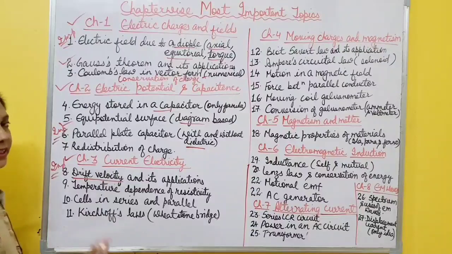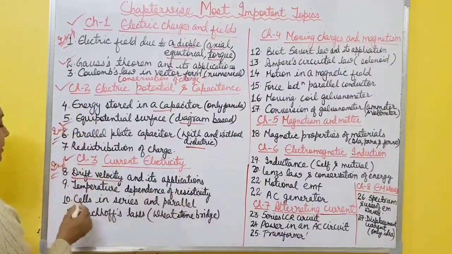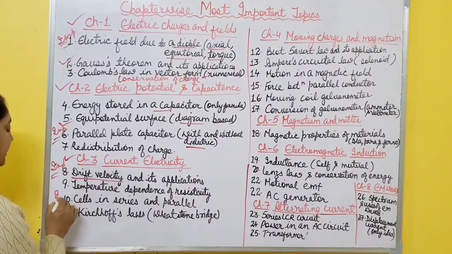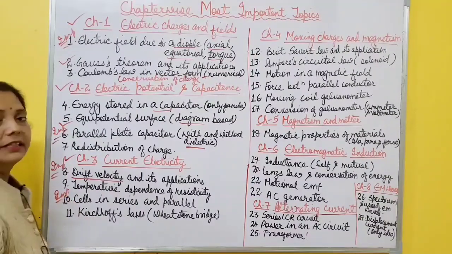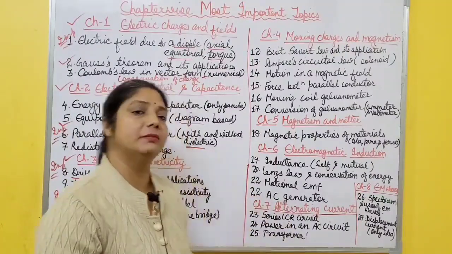Then how resistance and resistivity depends on temperature. So temperature dependence of resistivity. Then again important topic is when cells are connected in series and parallel, what is the equivalent EMF and total internal resistance in these 2 cases.